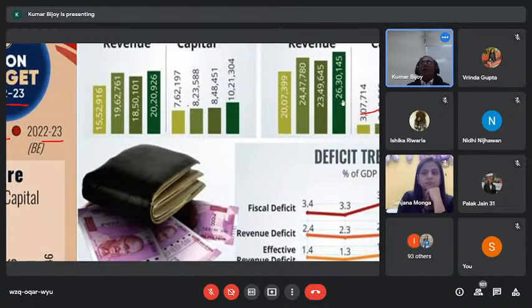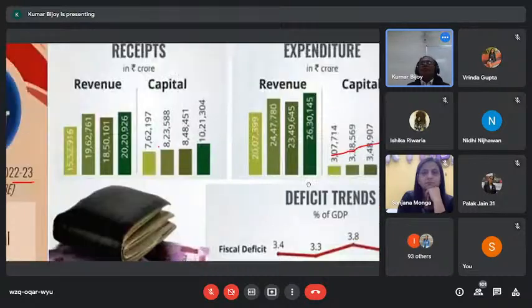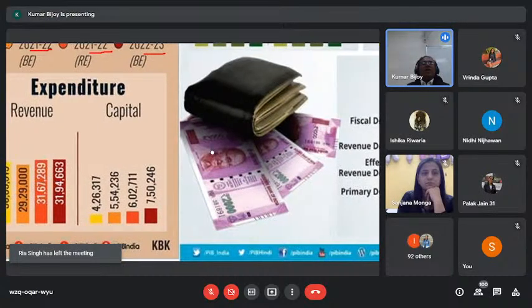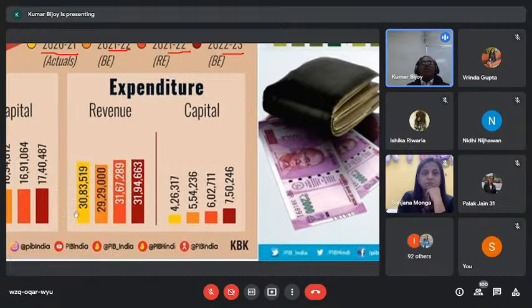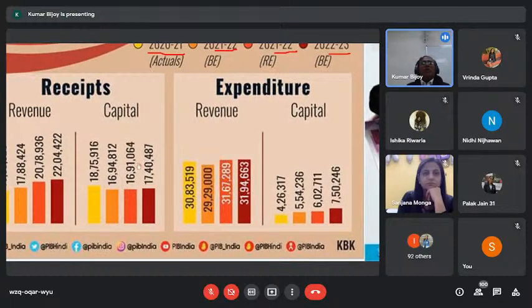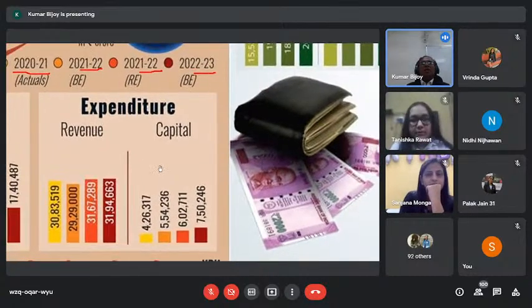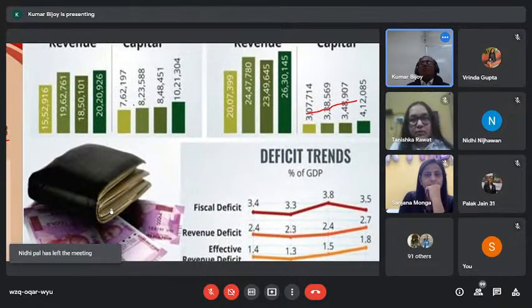Sorry, look here at 2020-21: 26.3 trillion was the planned expenditure, and you are getting 30 trillion expenditure. So you have put in 4 trillion extra in 2020-21. Your revenue has been lesser and your actual expenditure has been more. 30.83 versus 26.3 is a big difference.